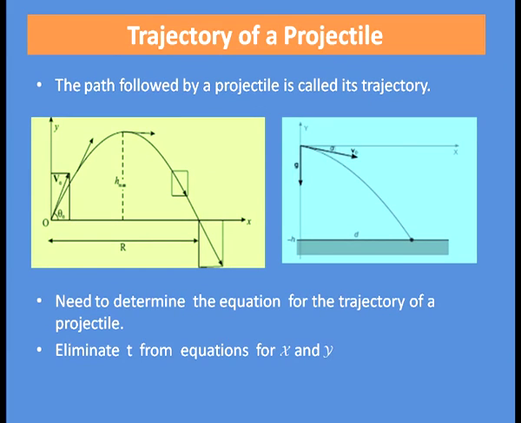You can see the two figures given here. Here, both the figures are the path followed by a projectile. So, can you now say what is the shape of the trajectory? To find out the shape of trajectory, we have to first determine the equation for the trajectory of a projectile. And for that, we have to eliminate t, the term t from equation for x and y, that is the distance covered in horizontal direction and the distance covered in vertical direction.